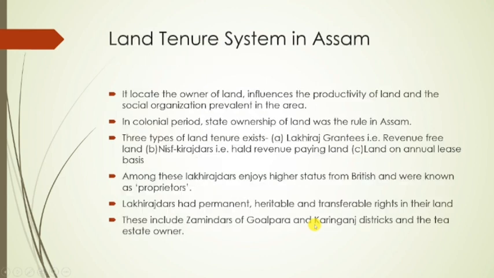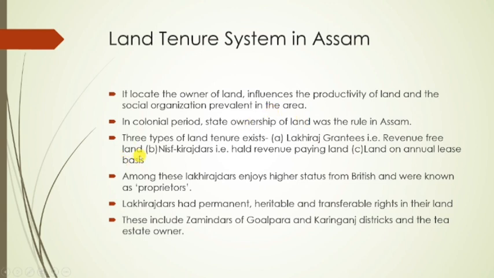And if we see the next slide, then we have to discuss the land tenure system in Assam. Land tenure system, as the topic suggests, is what? How the people used to get land in Assam, right? So the land tenure system is very important. It locates the owner of land, influences the productivity of land, and the social organization prevalent in the area, right? During the British period, state ownership of land was the rule in Assam. All the land is owned by the state. This is the case in Assam.